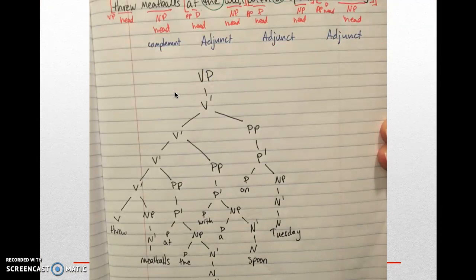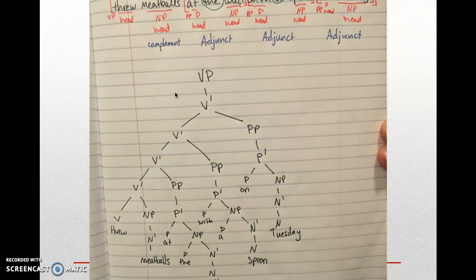Okay, this is going to be intense. So we know we have three adjuncts. It's going to start with VP to V bar. V bar is going to branch to another V bar. And from there, you're going to get the prepositional phrase, which is going to branch down to P bar, P, and then from P bar, you're going to go noun phrase, determiner, and then "spoon."